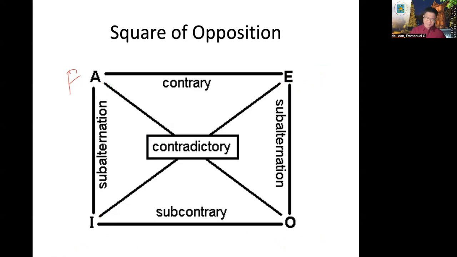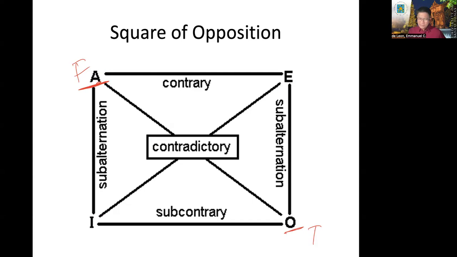But if the particular, for example, O or I, sige, lagay naman natin sa O. Let's say this is true. If the particular is true, okay, can we derive the truth value of A? Its contradictory proposition? Yes, necessarily it's false because they have contradictory opposition.